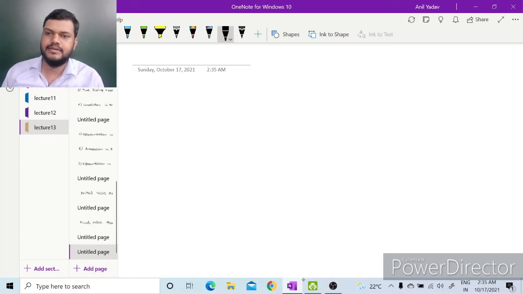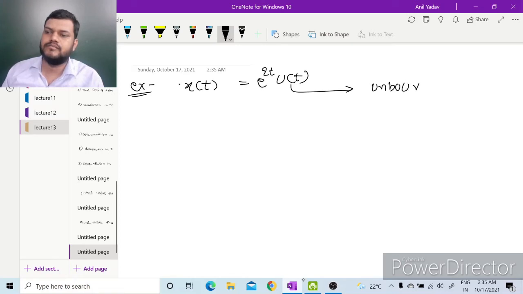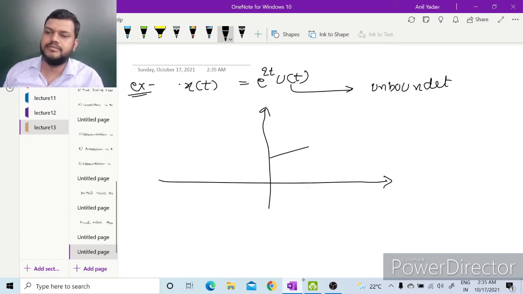Let us see one example. Let us say x(t) is e to the power 2t u(t). This signal is unbounded. We know e to the power t u(t) is something like this. At t equal to 0, its value is 1, and at t infinity, its value is infinity. So by property we can say that here final value theorem cannot apply.